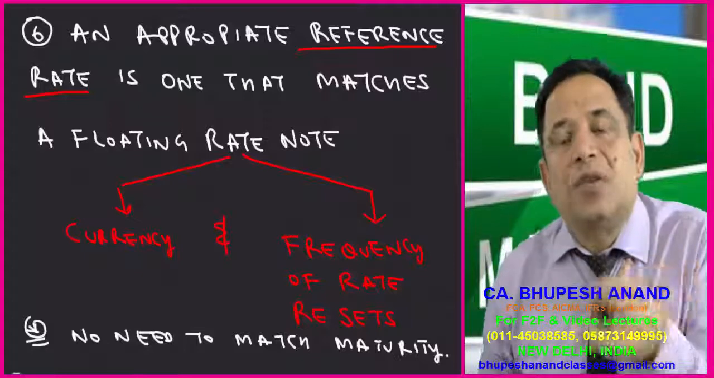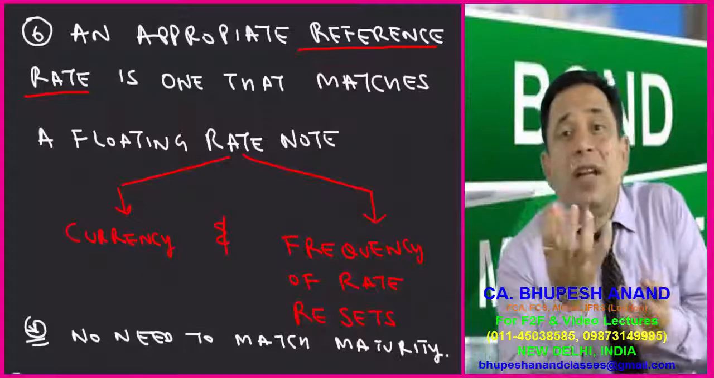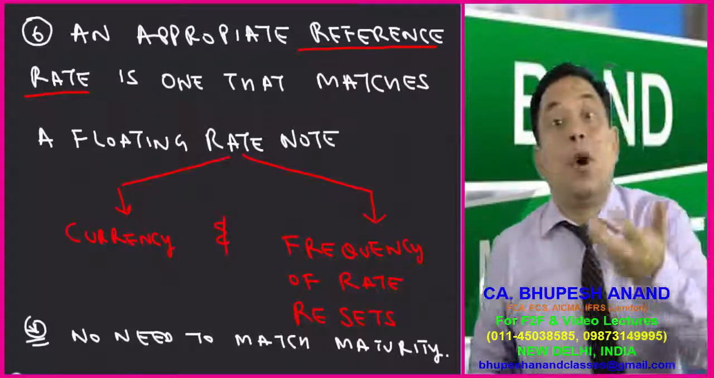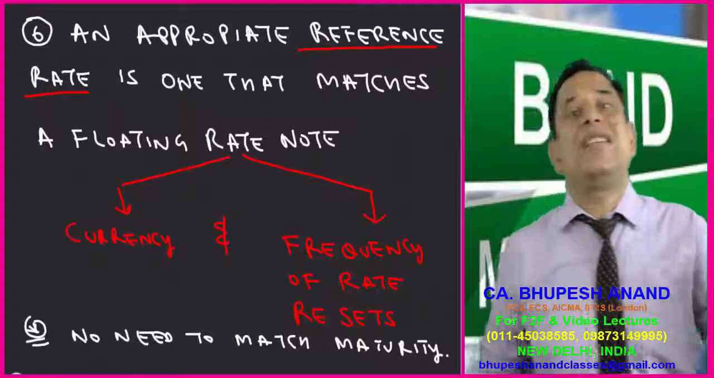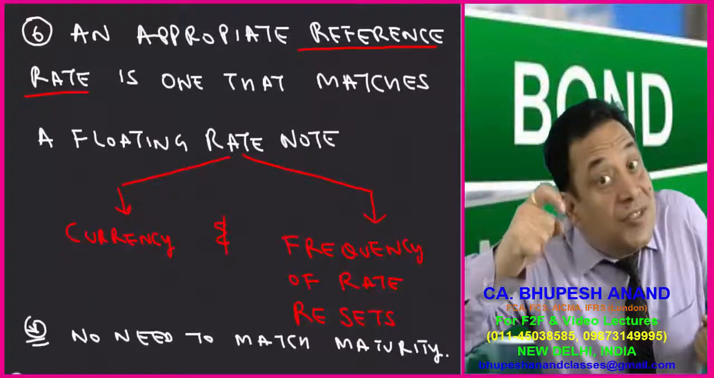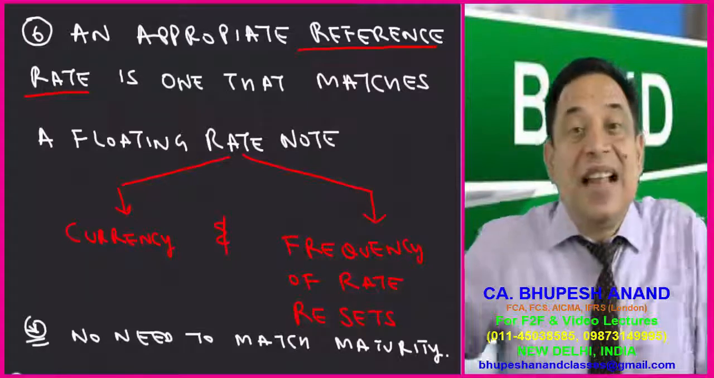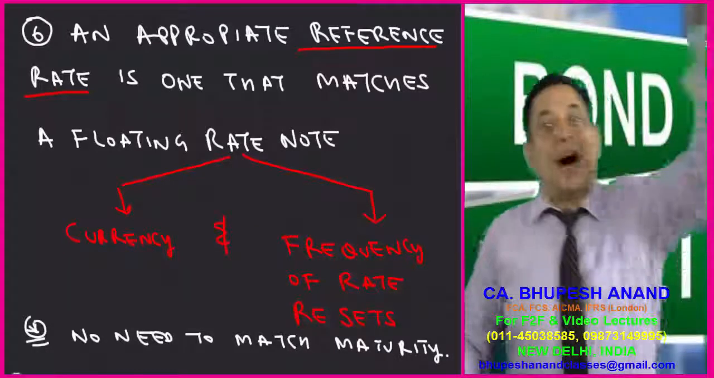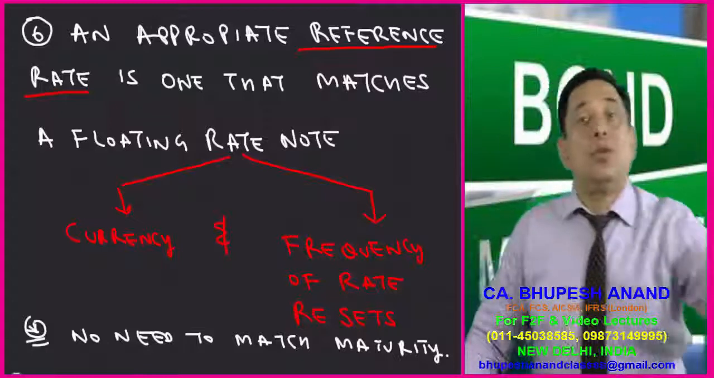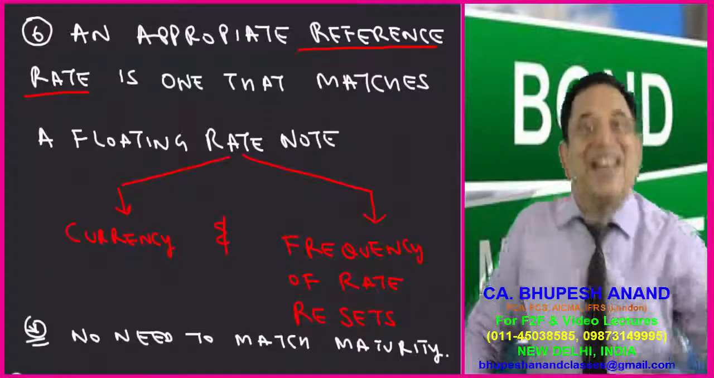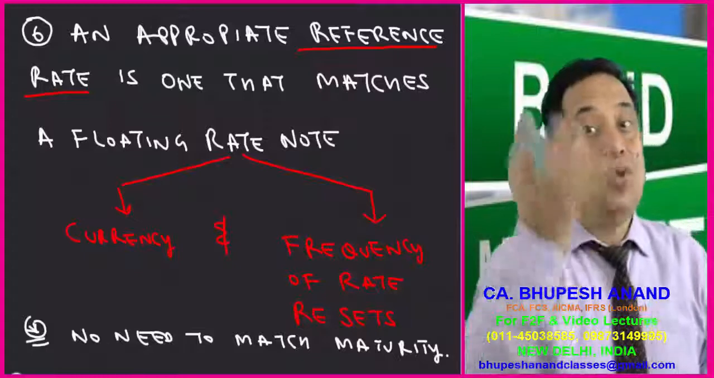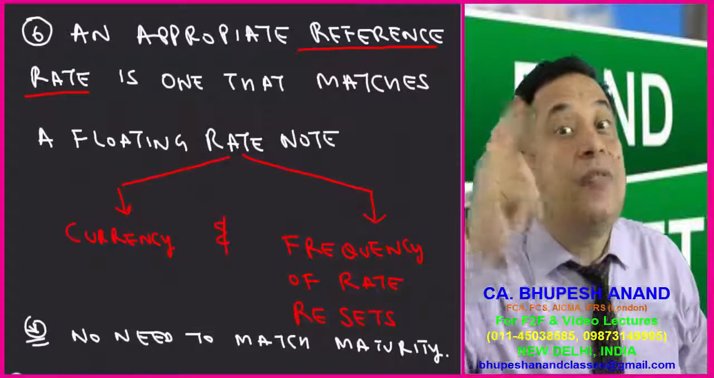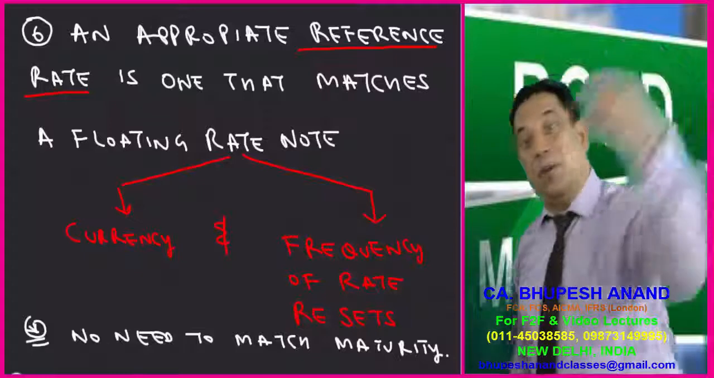Supposedly I want to calculate a floating rate coupon rate for bonds issued in USD, United States dollars. The first precaution is that I have to use US LIBOR because those bonds are in USD. And supposing those bonds have a maturity of 90 days, I have to use USD LIBOR for 90 days. It means two precautions have to be taken care of: the currency and the frequency.